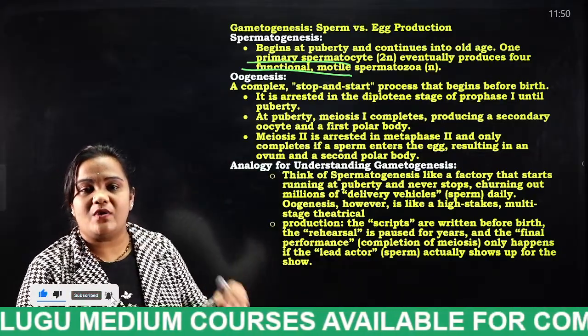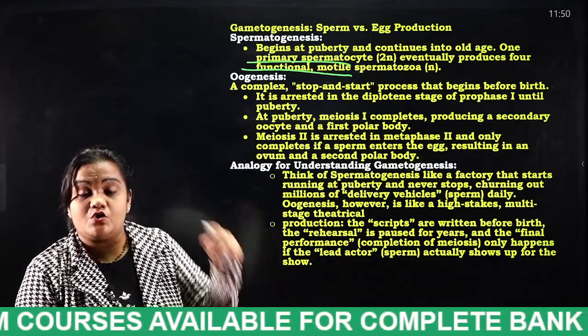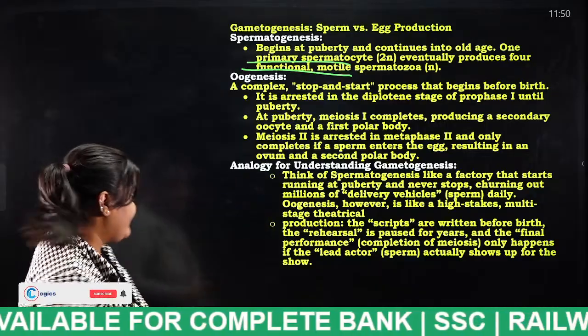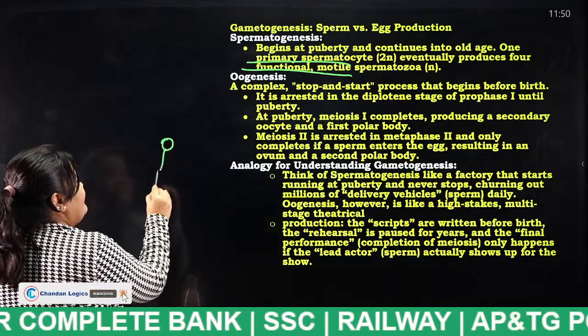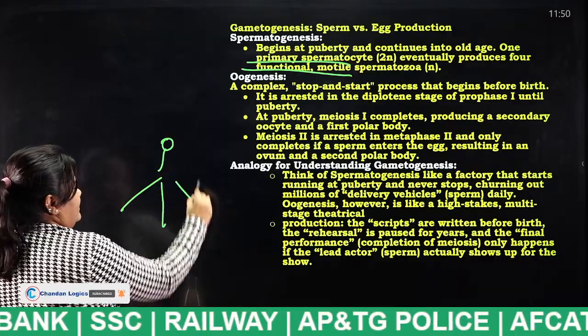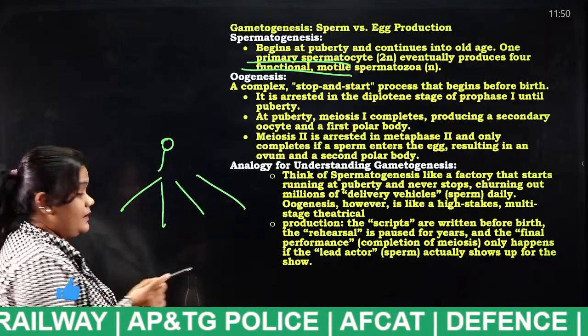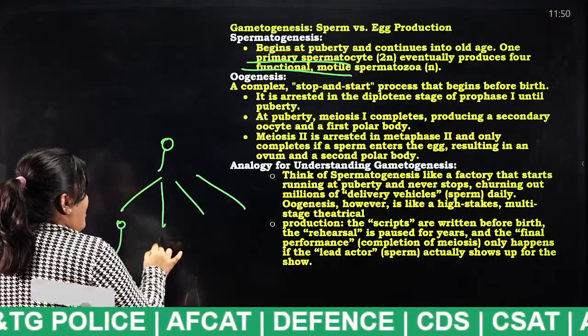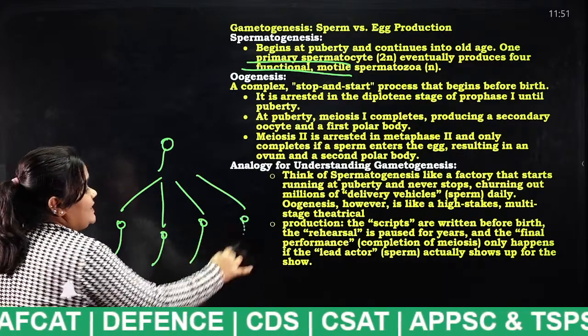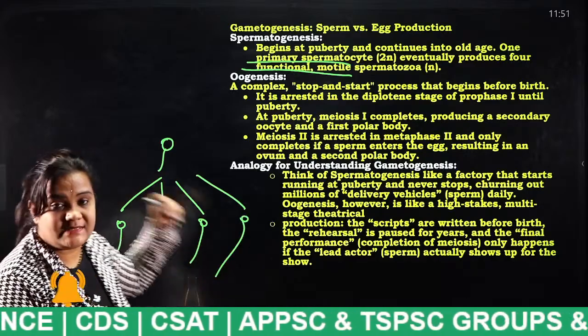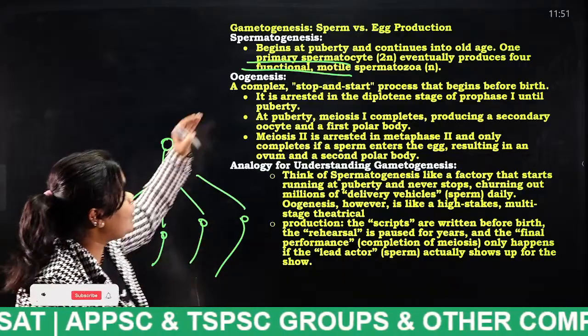Spermatozoa are what, students? Sperms. For example, one primary spermatocyte will divide into 4 sperms. That is what process, students? Spermatogenesis. And the next thing is oogenesis.